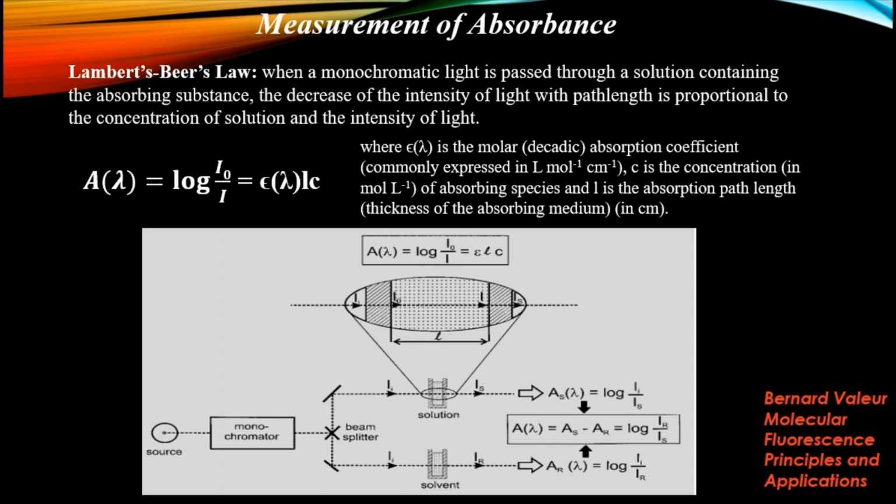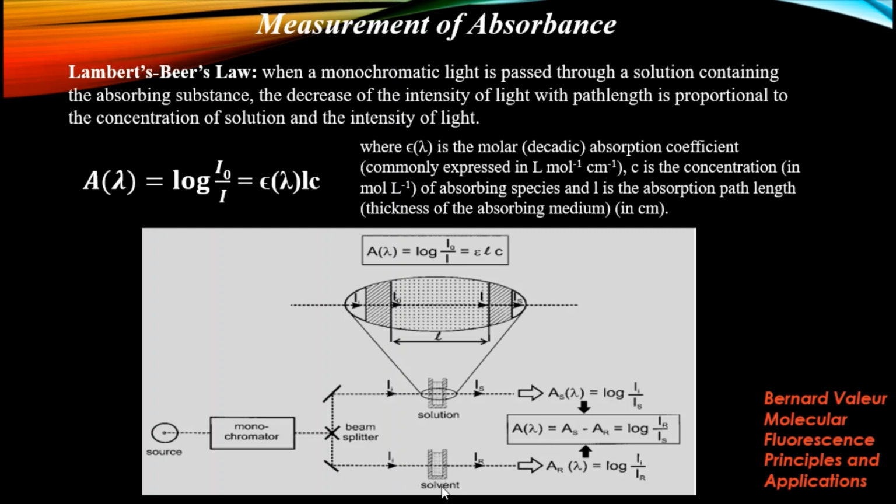From the monochromator the light goes to a beam splitter, which splits the light into two equal halves. The first goes to the solution chamber, and the second goes to the solvent part.